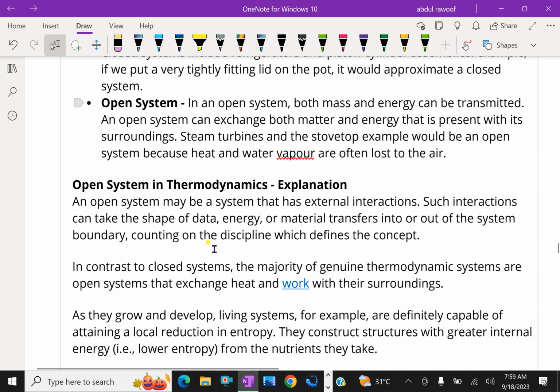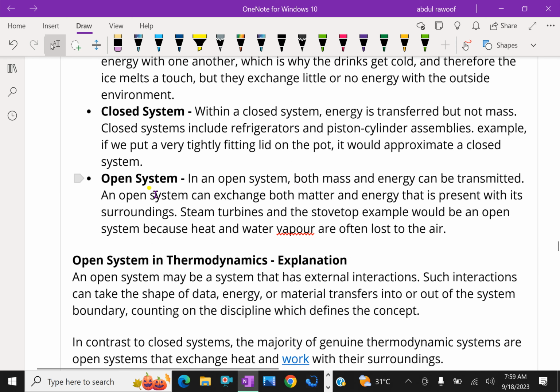Next, closed system. Within a closed system, energy is transferred but not mass. Only energy is transferred but mass is not transferred. Closed systems include refrigerators and piston cylinder assemblies. For example, if we put a very tightly fitted lid on the pot, it would approximate a closed system.